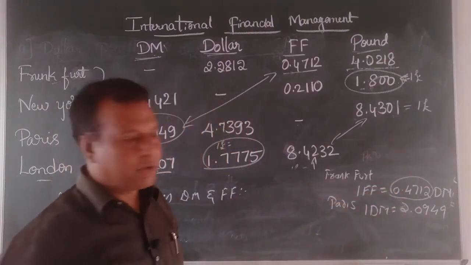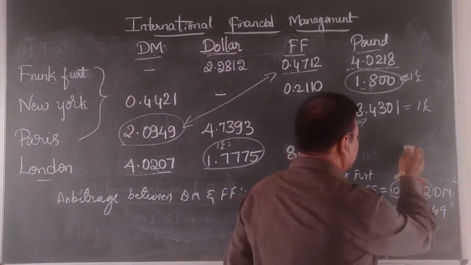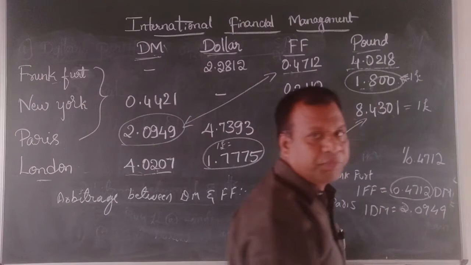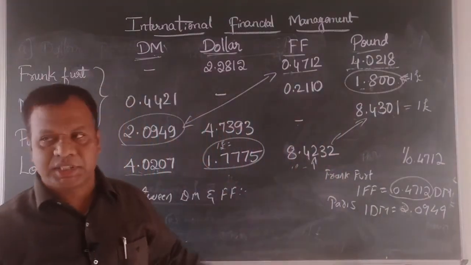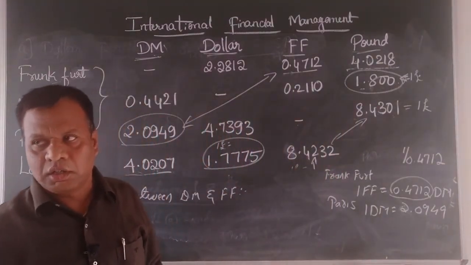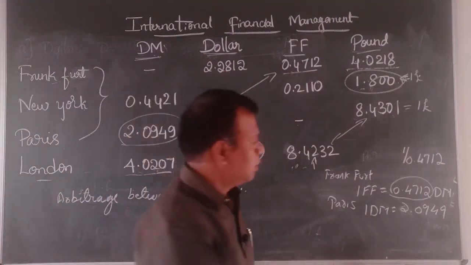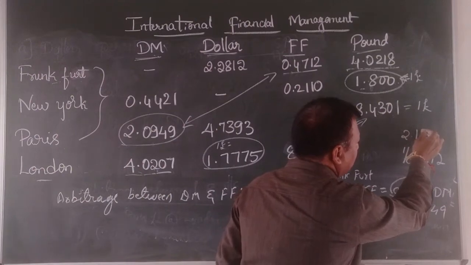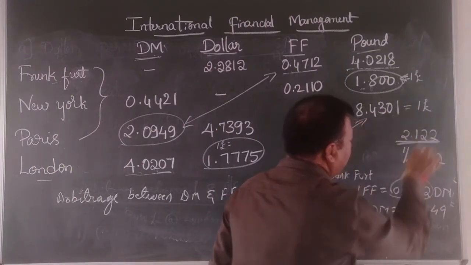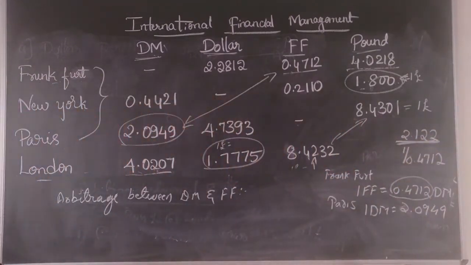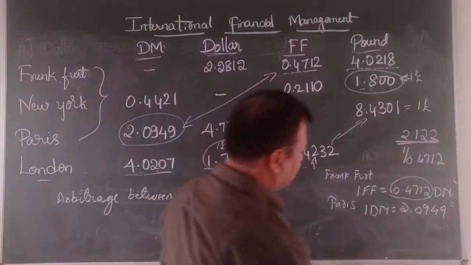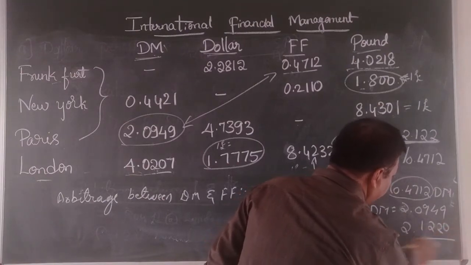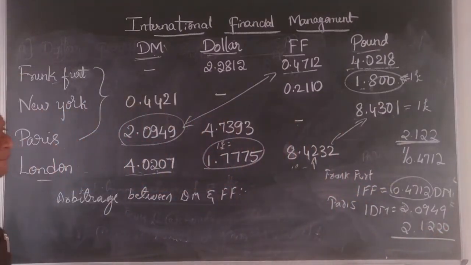So, 1 divided by 0.4712. How much will you get? Just take a pause and check it out. 1 divided by 0.4712 is 2.122. You can see here 2.122.